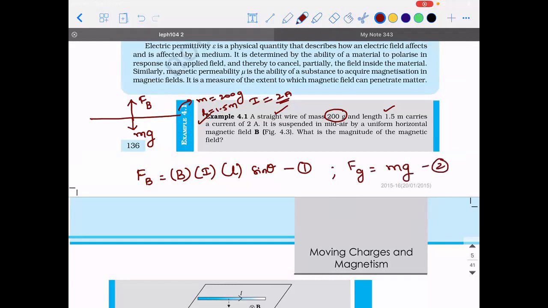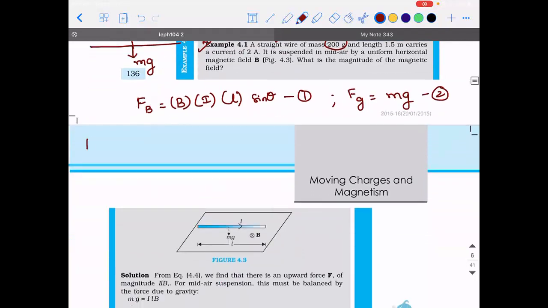Gravitational force is mg. This is equation 2. So this particular material will be able to stay in mid-air only if F_B is equal to mg, which implies B into I into L into sine theta should be equal to m into g. So B is B only. What is the value of I? It is 2. L is 1.5.